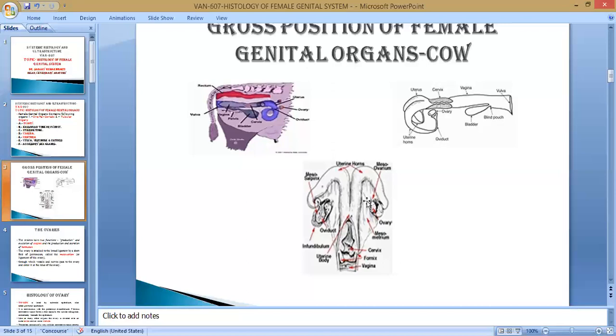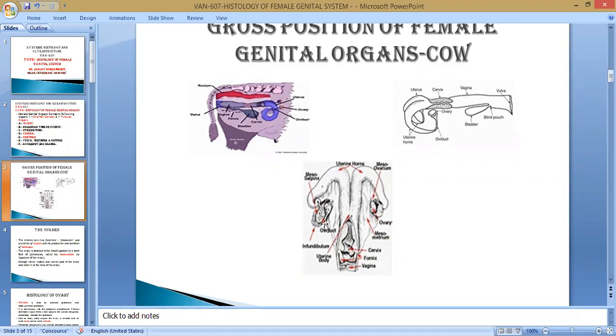So do you understand what the broad ligament is? Sir, the broad ligament is a double fold of peritoneum which originates from the lumbar vertebra and runs downward, comes in contact with the female genital system, and maintains the proper shape and size during pregnancy as well as during the normal condition. The part in contact with the ovary is known as mesovarium, the part in contact with the oviduct is the mesosalpinx, and the part in contact with the uterus is the mesometrium.